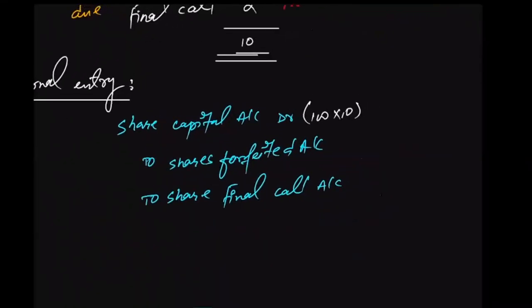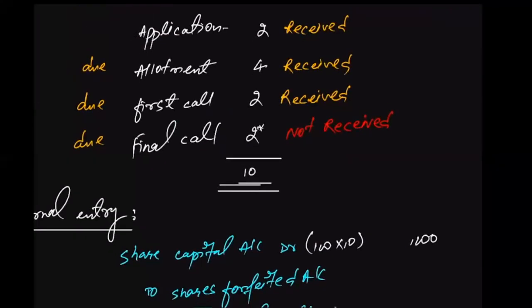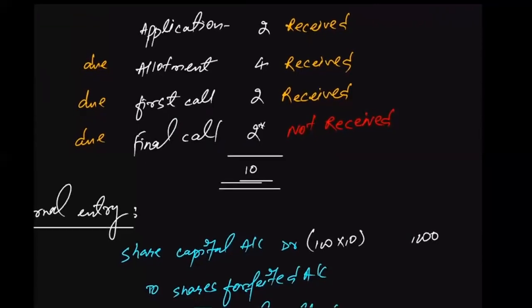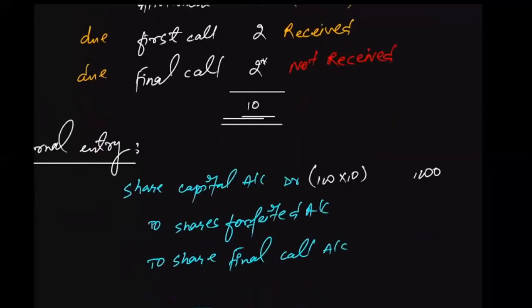All right. So in this case, 100 into 10 will be 1000, and this amount will be debited to share capital account. Then how much has he already paid? He has already paid 2 rupees on application, 4 on allotment, 2 on first call. That means he has already paid 8 rupees in respect of shares being cancelled.